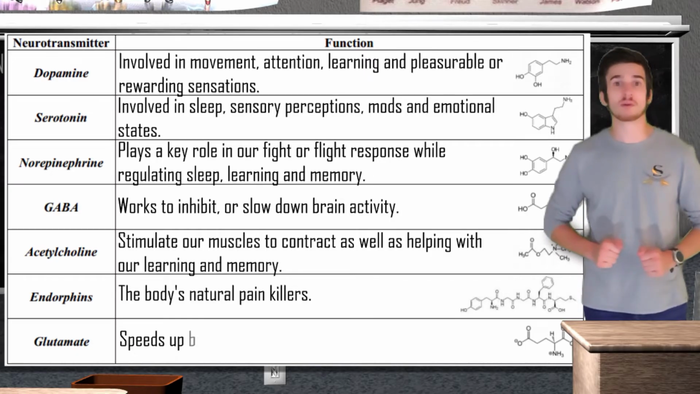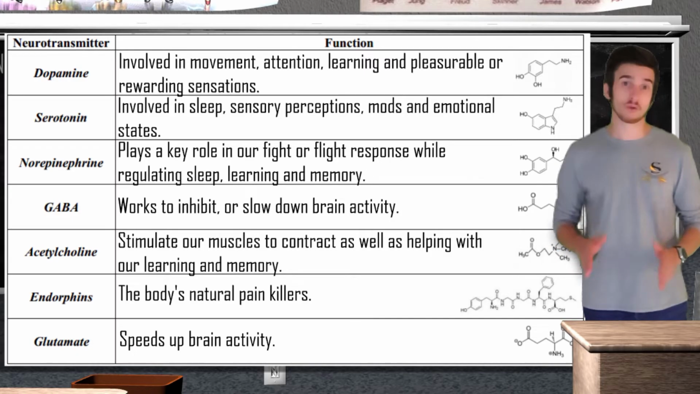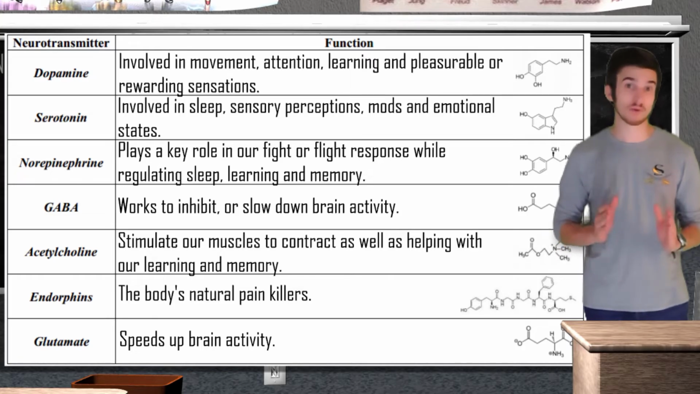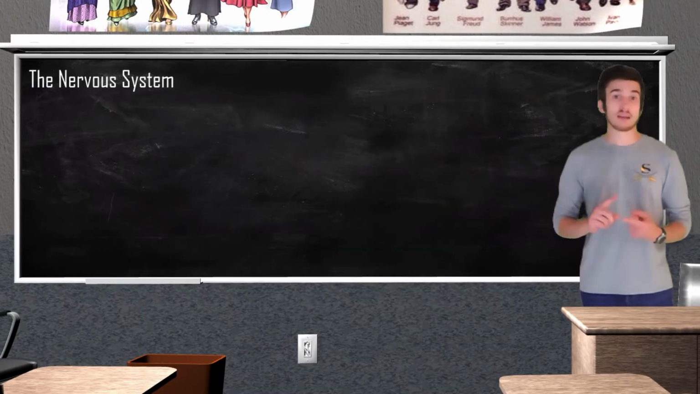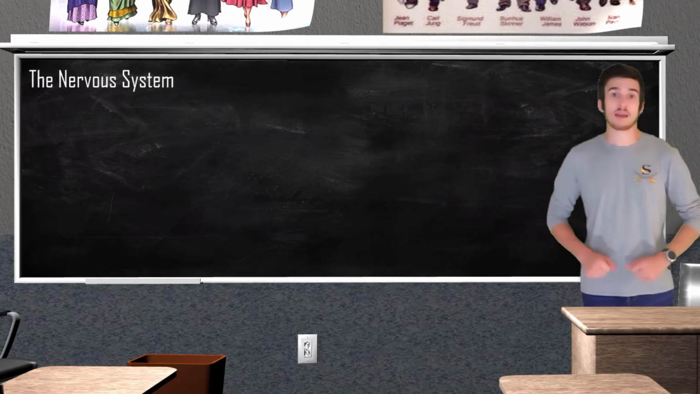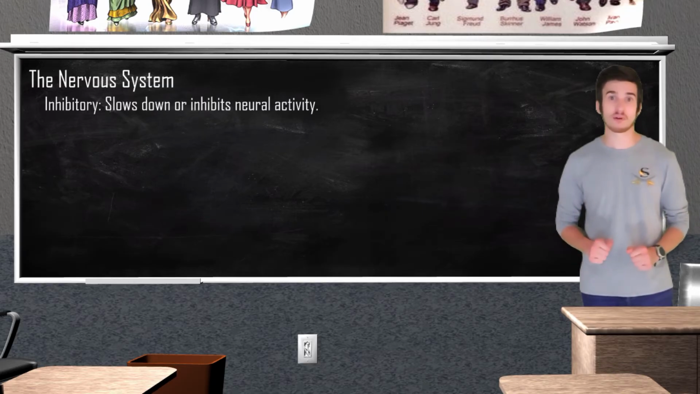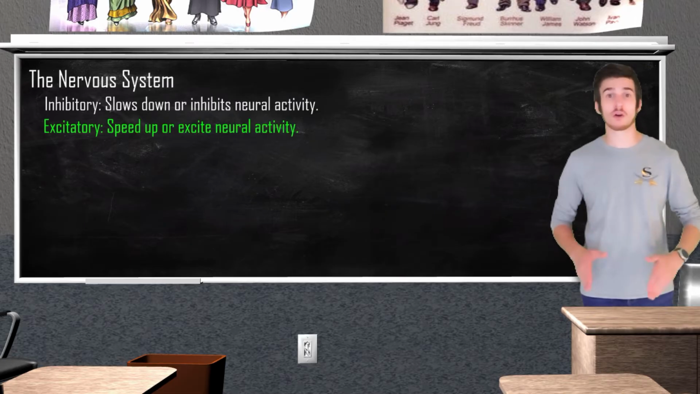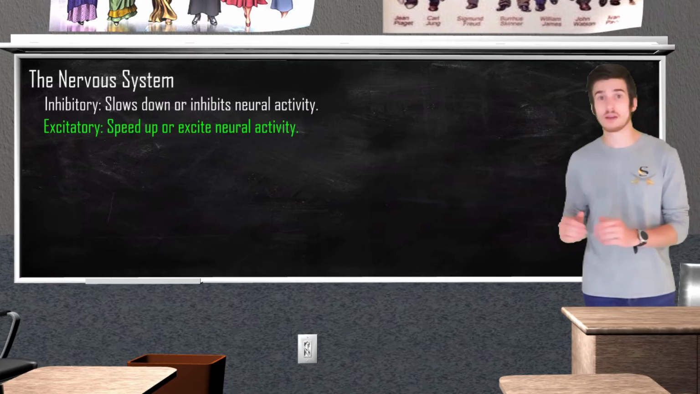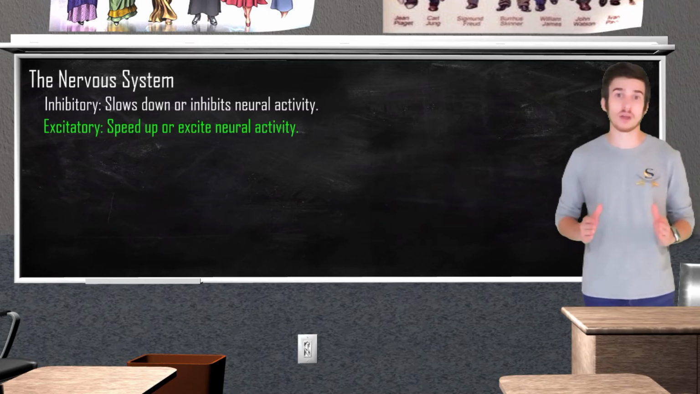Our last neurotransmitter that we are going to talk about is going to be glutamate. Glutamate counteracts GABA and speeds up brain activity. Glutamate is also involved in learning, memory, and sensory processing. Excessive glutamate can excite nerve cells to their death, which is a process known as excitotoxicity. Neurotransmitters can either be inhibitory or excitatory. Inhibitory neurotransmitters work to slow down brain activity, while excitatory neurotransmitters work to speed it up. While most neurotransmitters are either excitatory or inhibitory, some, such as dopamine, can be both depending on which area of the brain it is located.